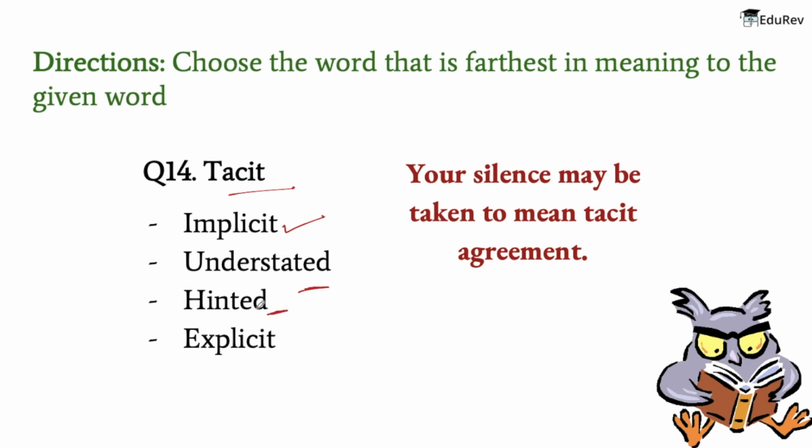Hinted means to suggest or indicate something indirectly. And explicit means stated clearly and in detail, leaving no room for confusion or doubt. So the word that is farthest from the given word has to be explicit, because the meaning of the word that is given is understood or implied without being stated, whereas the meaning of explicit is stated clearly and in detail, leaving no room for confusion or doubt. Let's move on to the next question now.